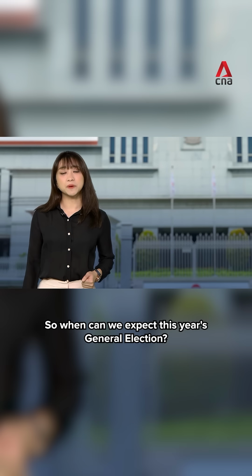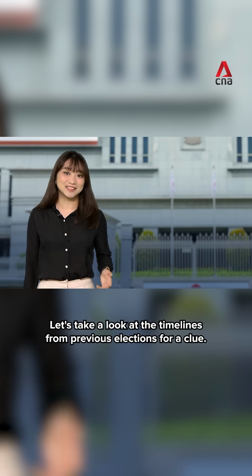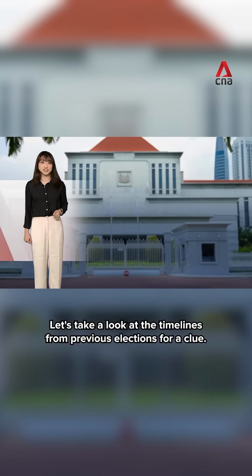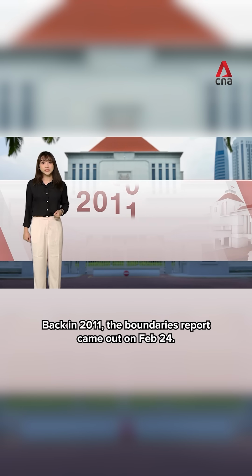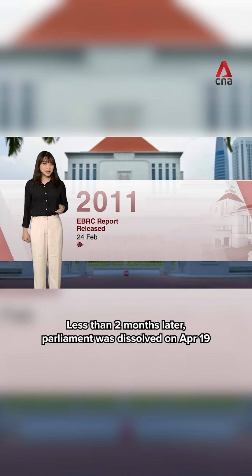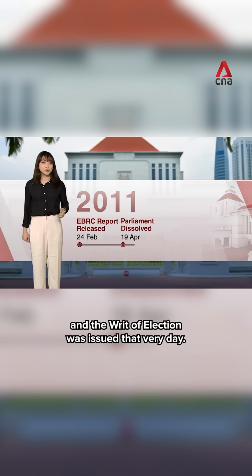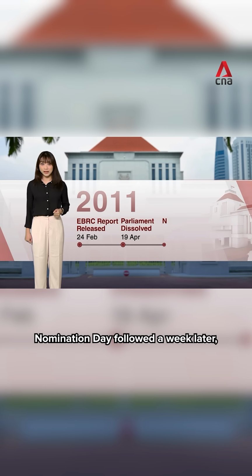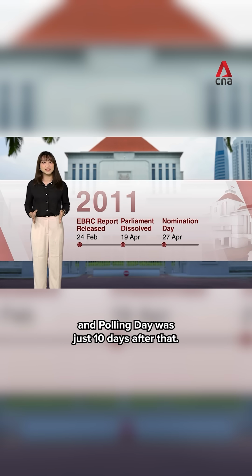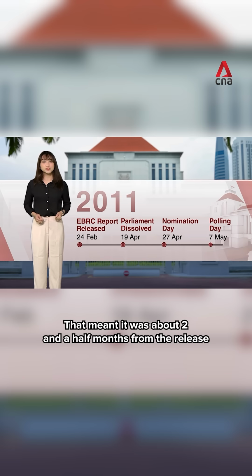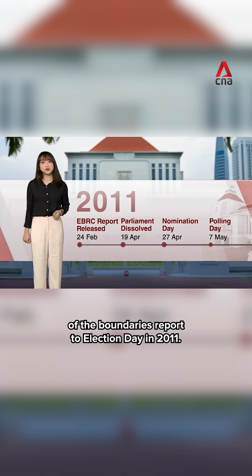So when can we expect this year's general election? Let's take a look at the timelines from previous elections for a clue. Back in 2011, the Boundaries Report came out on 24th February. Less than 2 months later, Parliament was dissolved on 19th April, and the writ of election was issued that very day. Nomination day followed a week later, and polling day was just 10 days after that. That meant it was about 2.5 months from the release of the Boundaries Report to election day in 2011.